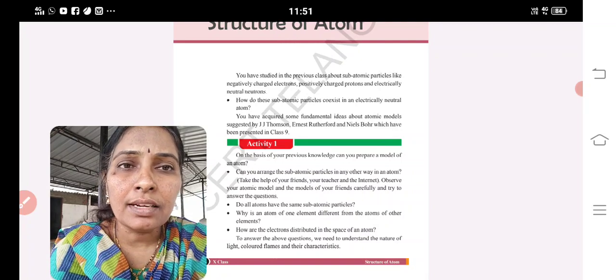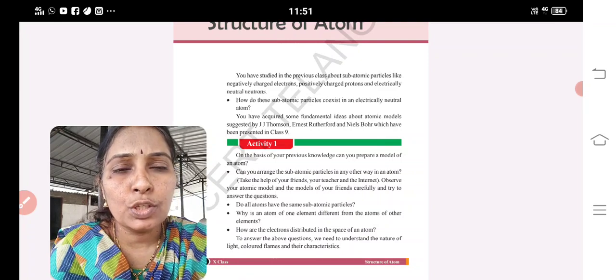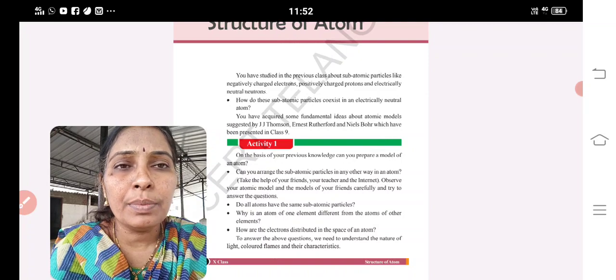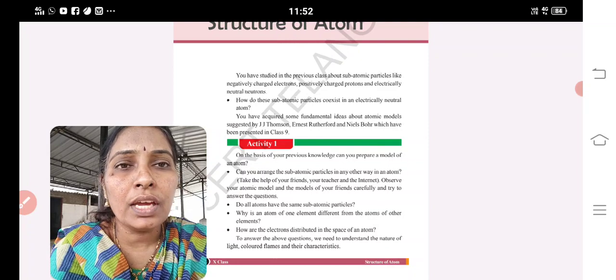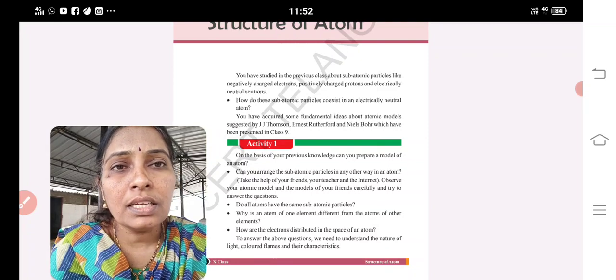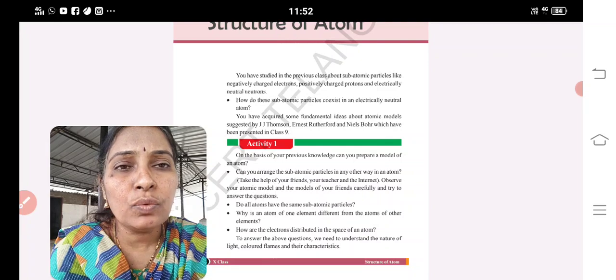The revolving path of an electron is said to be an orbit. The probability of finding the electron is said to be an orbital. Why did both theories fail? Niels Bohr attempted for the first time to give the structure of an atom in a circular path. Why did his theory fail? He could not explain the atomic spectra or finer lines of atoms other than hydrogen. So his theory failed.